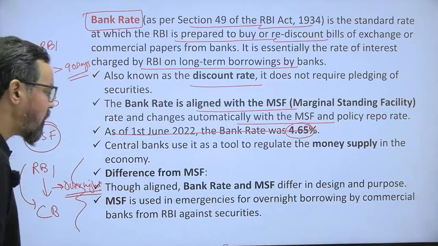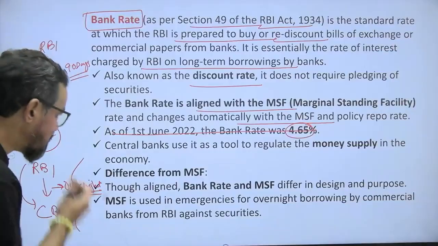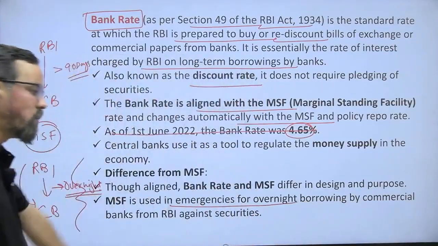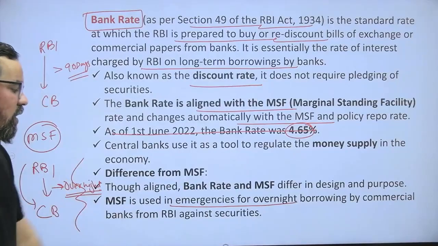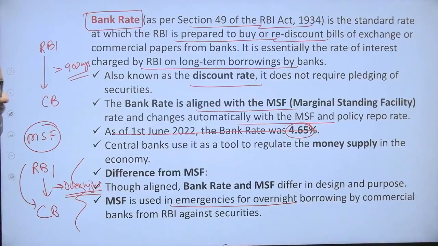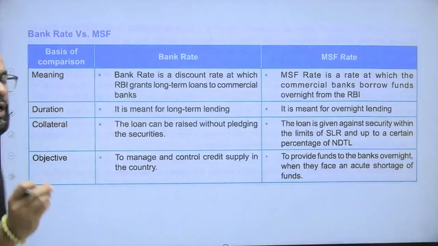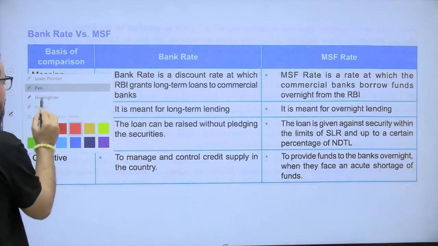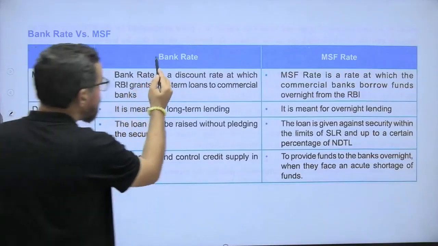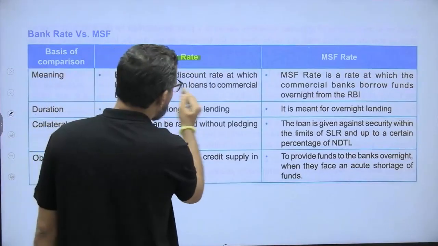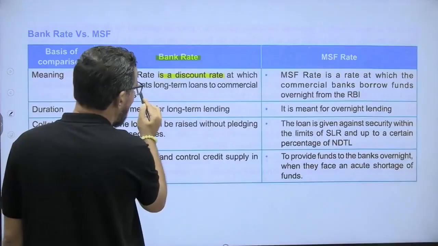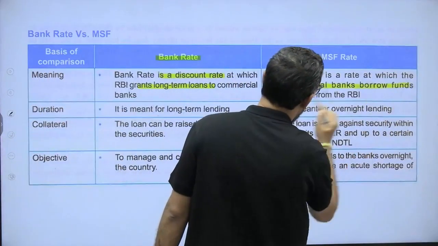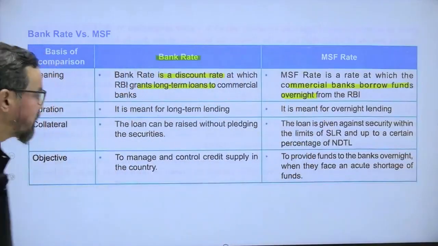So bank rate and MSF have different design and purpose. MSF is used for emergency overnight borrowing by commercial banks from RBI against securities. Usually it is to fill the gap in your SLR securities itself. Now, the differences between these two: bank rate, also known as discount rate, is the rate at which RBI grants long-term loans to commercial banks. MSF is for overnight borrowings, right?